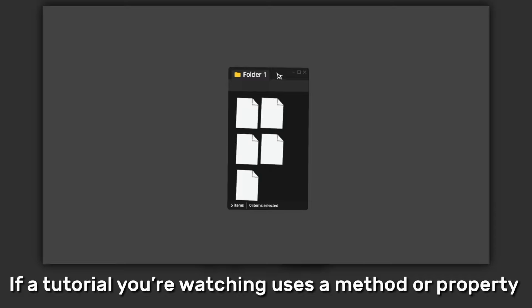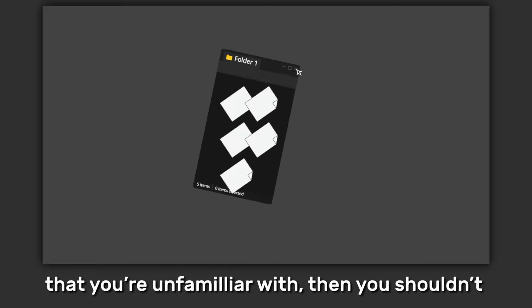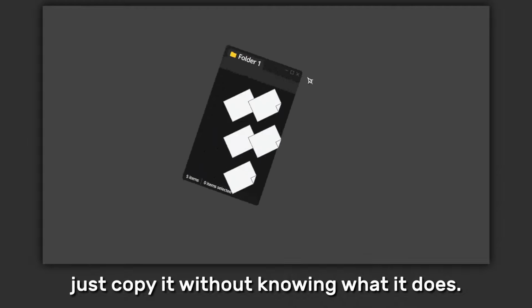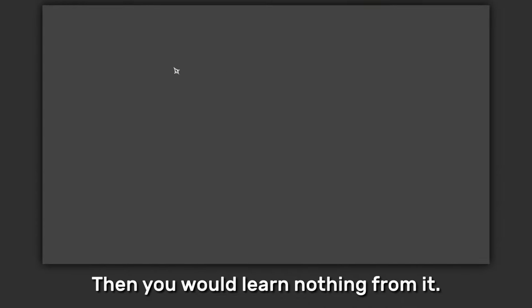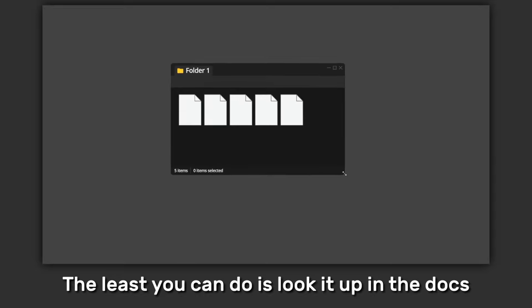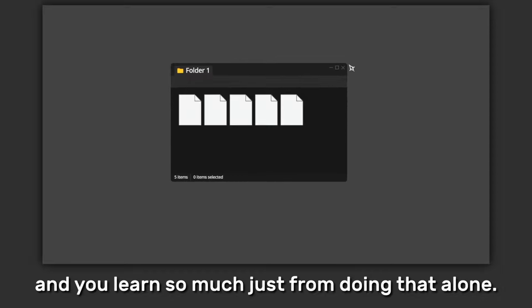If a tutorial you're watching uses a method or property that you're unfamiliar with, then you shouldn't just copy it without knowing what it does. Then you would learn nothing from it. The least you can do is look it up in the docs. And you learn so much just from doing that alone.